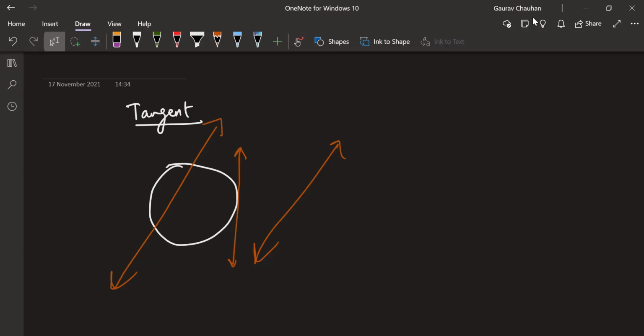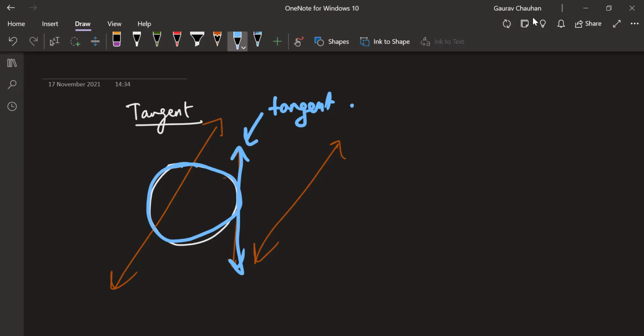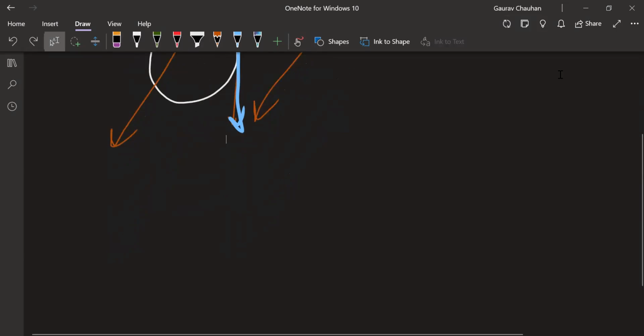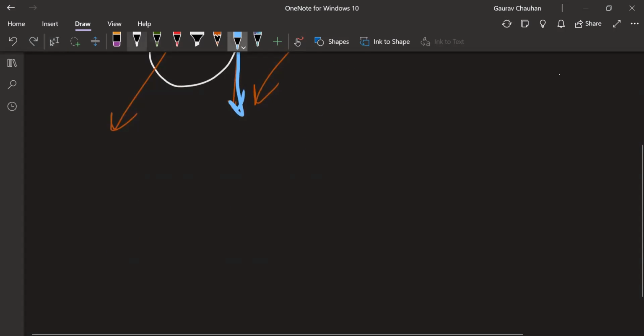So this particular situation where it just touches the circle is called a tangent. The line is called a tangent to the circle, to this circle. This blue line is called the tangent to this blue circle. We good with that? That's what a tangent is. We will start with the definition of a tangent. A tangent to a circle is a line that intersects the circle at only one point. You directly write the definition and quickly draw a rough diagram.